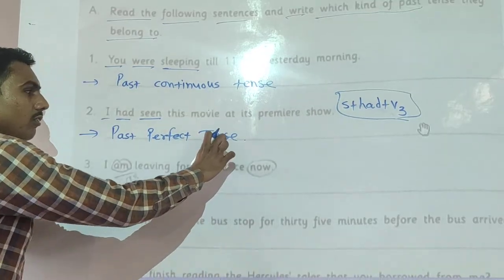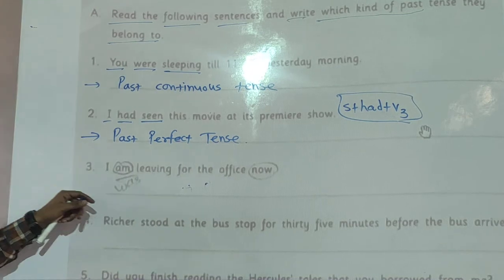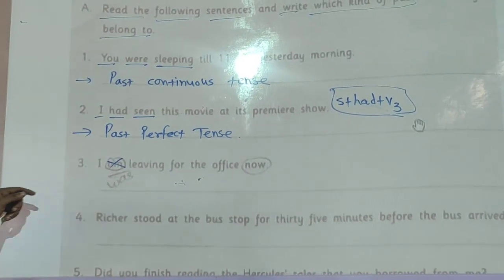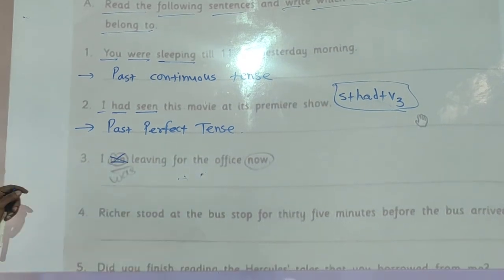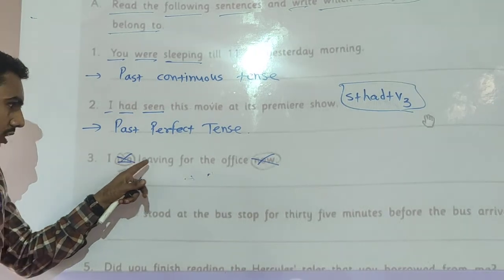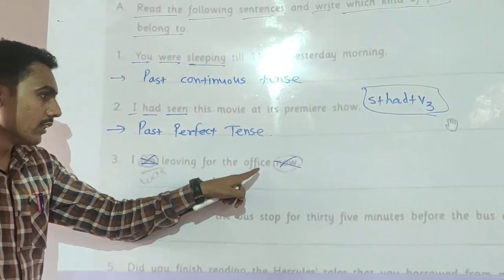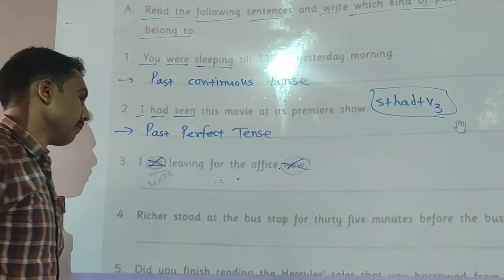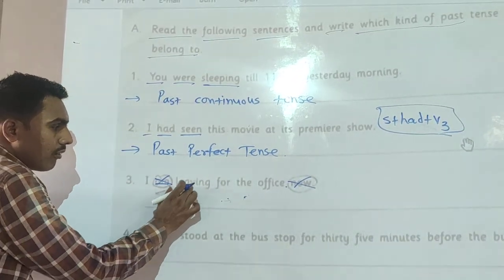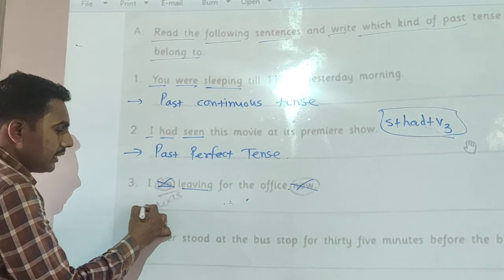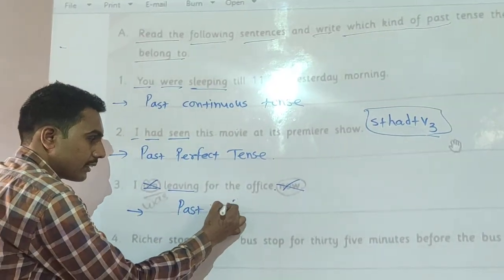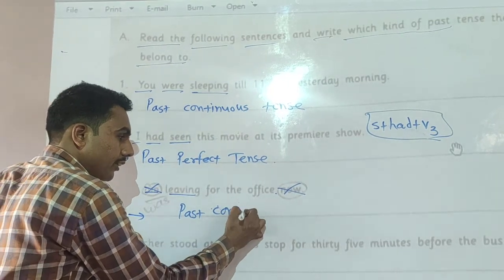Okay, dear students, look here. By mistake in your book there is one word, am. You want to cross this word. And the next word is now. You want to cross this one. Okay. I was leaving for the office. In this example, according to the helping verb and V-ing, we can easily say that it was past continuous tense. Past continuous tense.